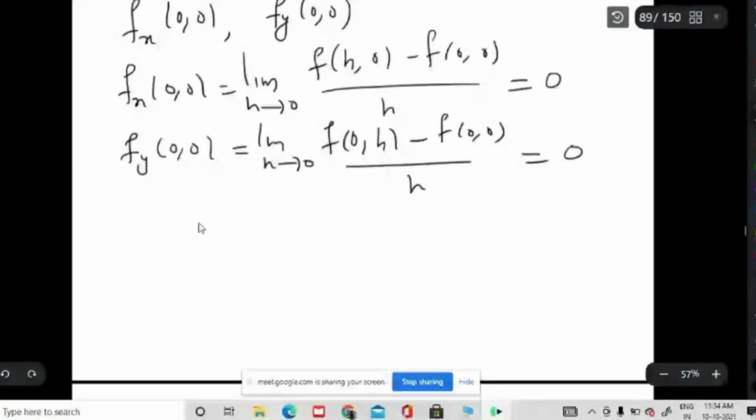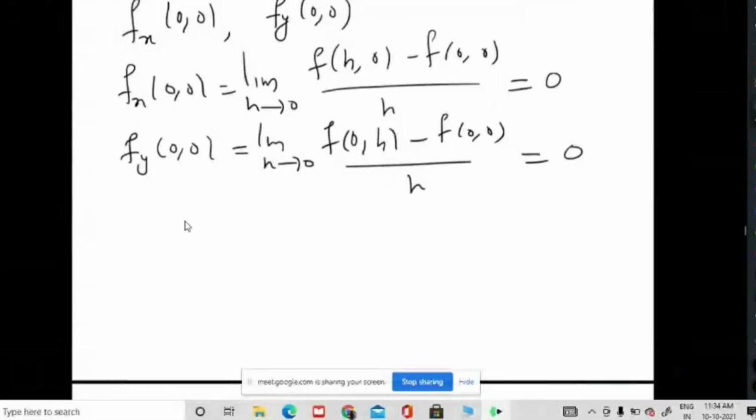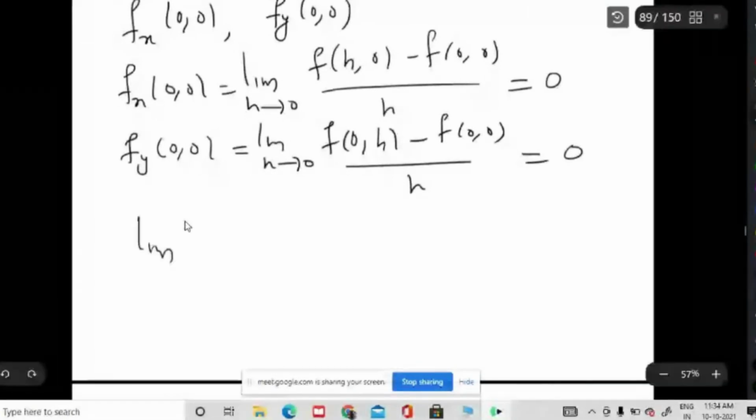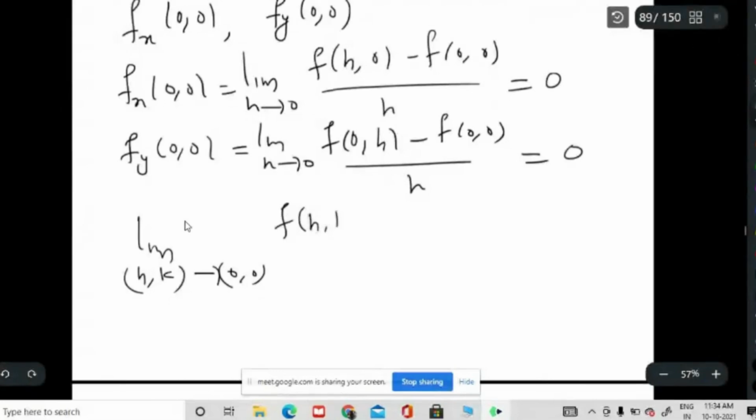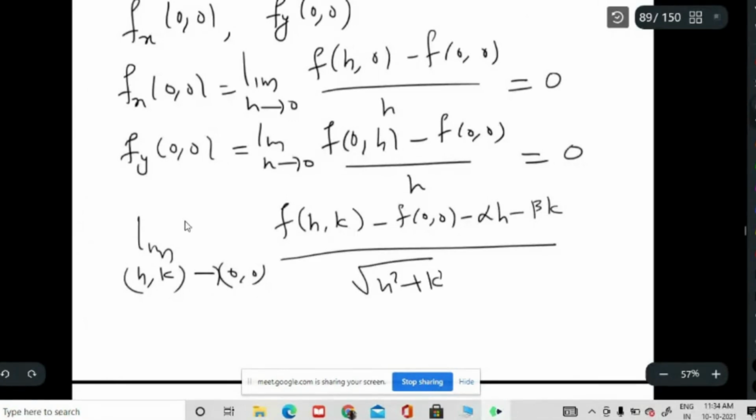What does it actually say? The function is differentiable if limit (h, k) tending to (0, 0) of f of (h, k) minus f of (0, 0) minus alpha h minus beta k, divided by root of h square plus k square, exists.